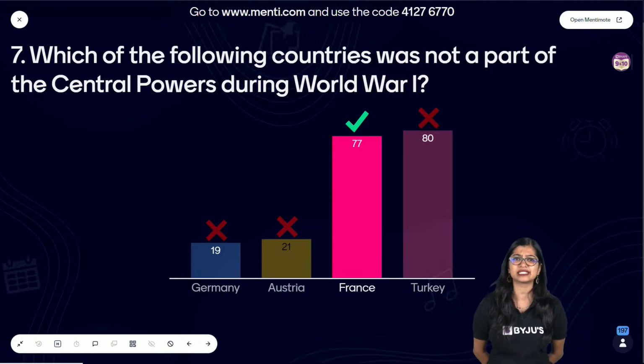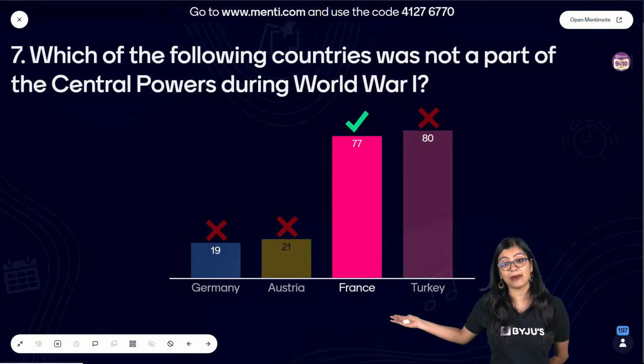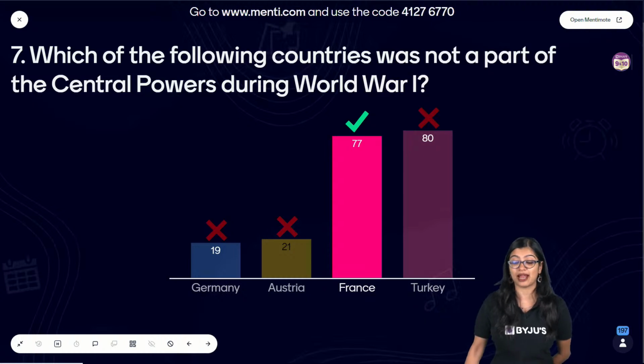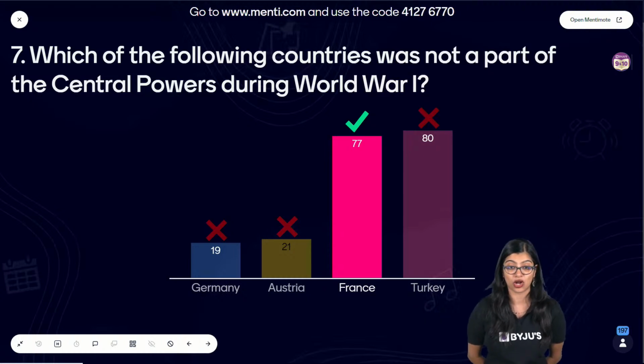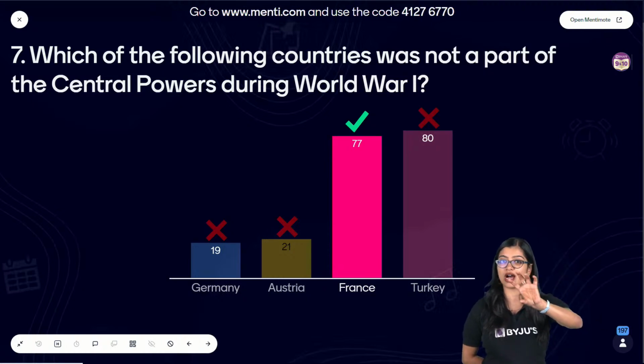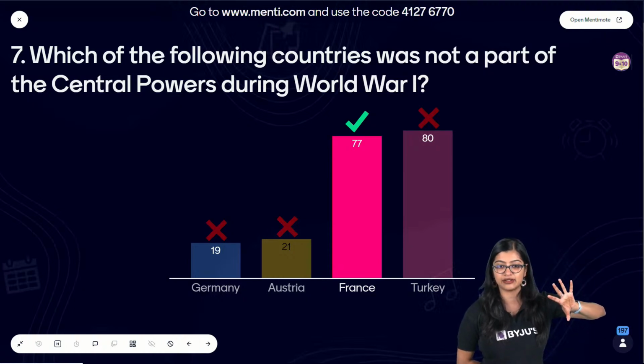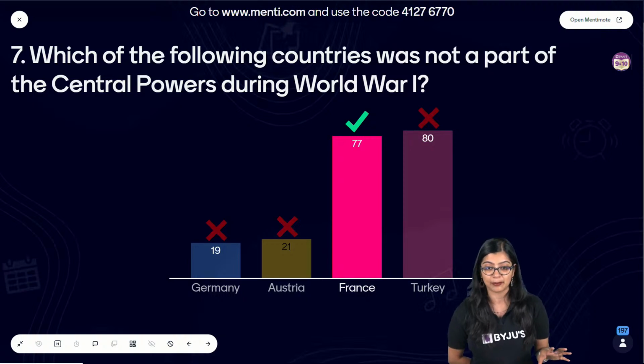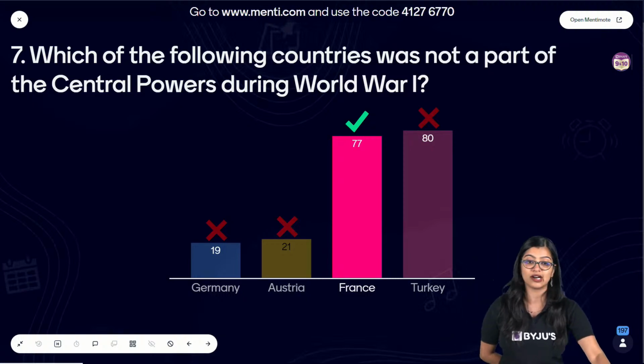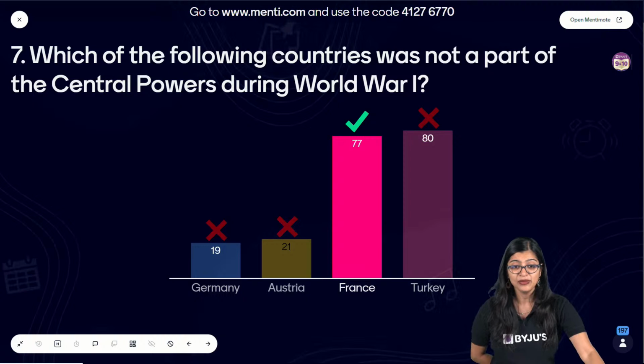The correct answer was C. Normally we had the Ottoman Empire come into the picture, and mainly France was not involved. Germany and Austria-Hungary were definitely there. They were the Central Powers along with the Ottoman Empire, which is why the correct answer here is France, okay? I hope all of you are clear with this, yes?